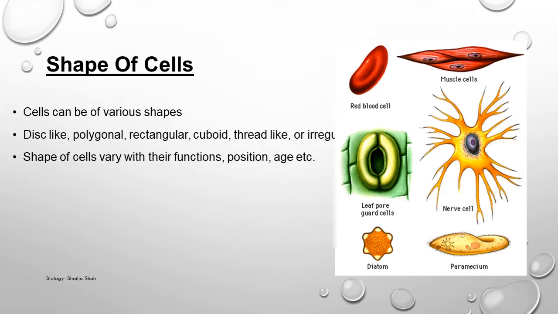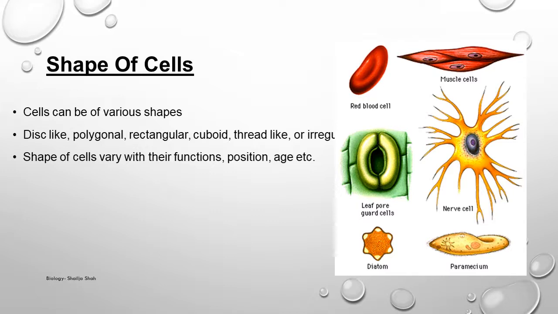Then coming to the shape of the cell. Cells can be of various shapes. They can be disc like our red blood cell. They can be polygonal as in plant cells. They can be rectangular or cuboidal. Even some cells are very thin thread like structures, or they can be irregularly shaped like an amoeba. They can be slipper shaped like a paramecium. They can be branched like our nerve cells. They can be spindle shaped like you can see here in our muscle cells. So the cells are of various shapes.